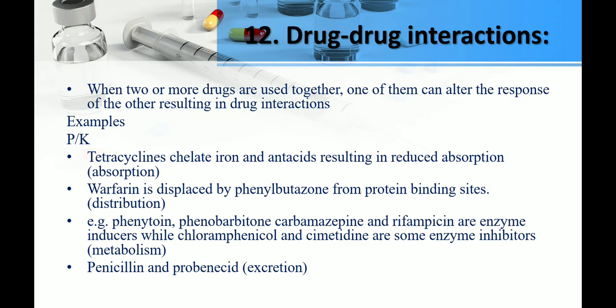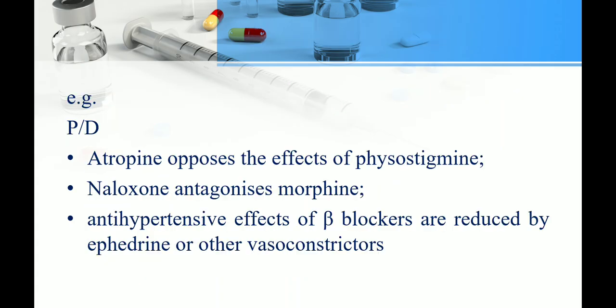Then drug-drug interactions. Sometimes two drugs when given together decrease the absorption of other drugs, like tetracycline chelates iron, and antacids reduce absorption. Warfarin is displaced by phenylbutazone from the protein binding site, affecting distribution. In metabolism also, some drugs decrease the metabolism of other drugs. And in excretion, probenecid decreases the excretion of penicillin. So drug interaction can be beneficial as well as cause adverse effects, or sometimes it causes decreased response.